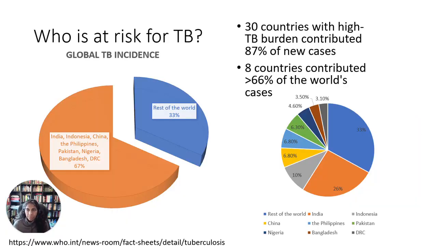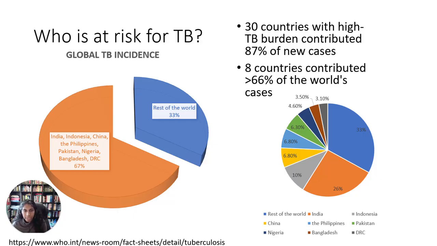So who is at risk for TB? Unfortunately, the burden of TB is not evenly distributed across the world. 30 countries with a high TB burden actually contributed 87% of the world's new TB cases, and 8 of these countries contributed greater than 2/3 of the world's cases. These countries include India, Indonesia, China, the Philippines, Pakistan, Nigeria, Bangladesh, and the Democratic Republic of Congo.